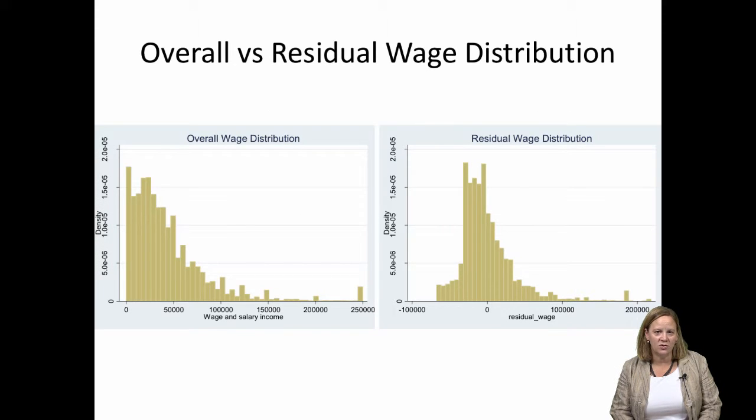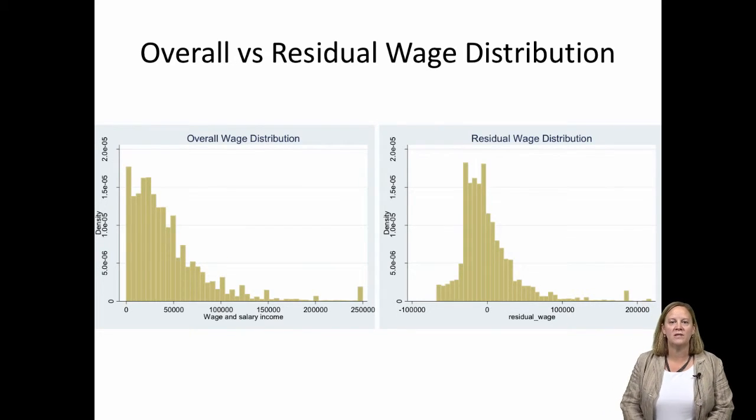These two pictures illustrate the distribution of wages using observed wages on the left and the distribution of the wage residual on the right. This is after eliminating variation across individuals due to differences in education. Clearly, the difference between the highest and lowest parts of the residual distribution is smaller, showing that there's less inequality after adjusting for the part of inequality due to educational differences. Importantly, however, there's still a great deal of variation across individuals in their earnings not due to education. This means that even among those with the same level of education, there's substantial inequality. This is within-group inequality.